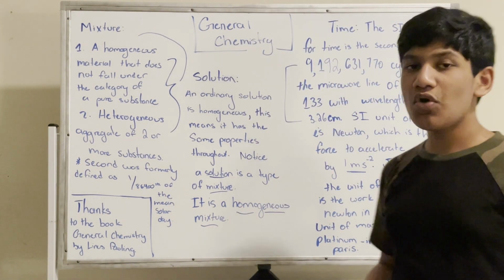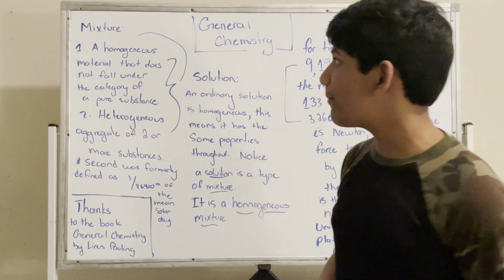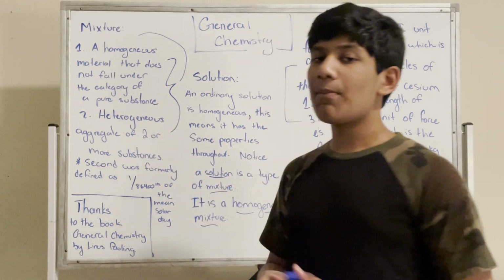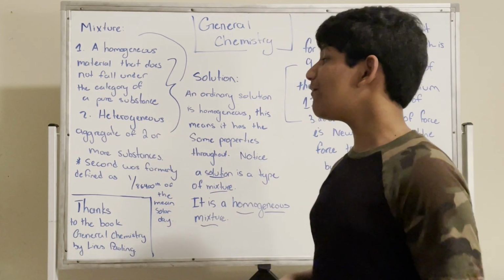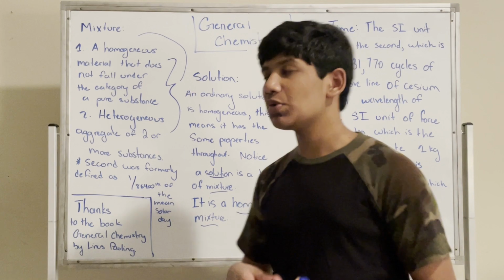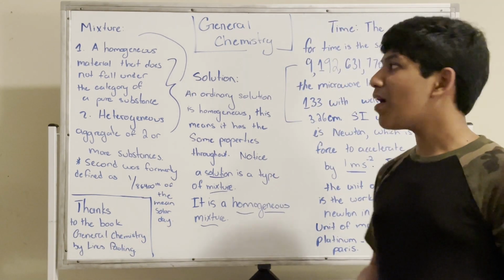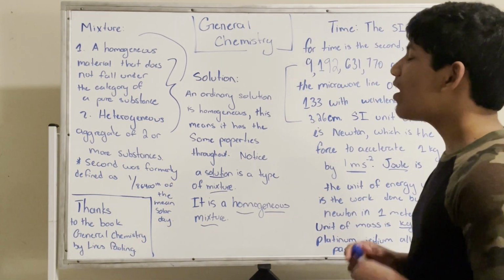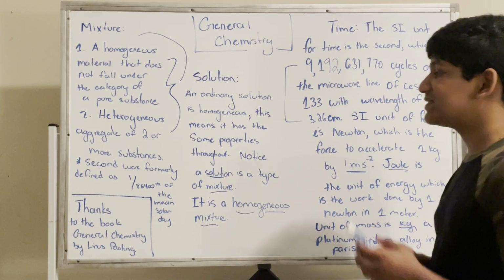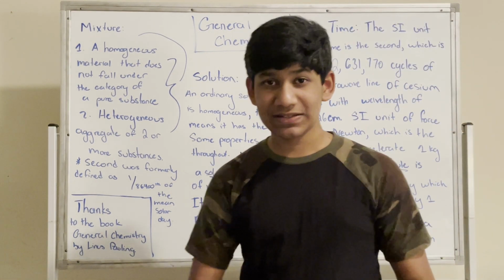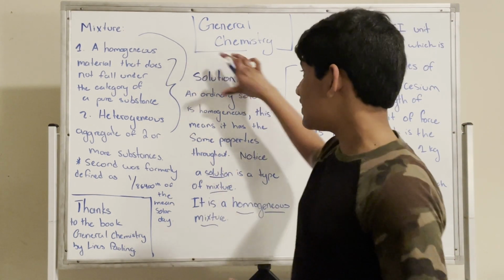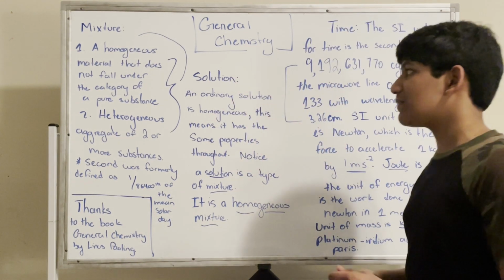Now let's decode these definitions properly, step by step. A mixture is a homogeneous material that does not fall under the category of a pure substance. Now, this is primarily the definition of a solution.